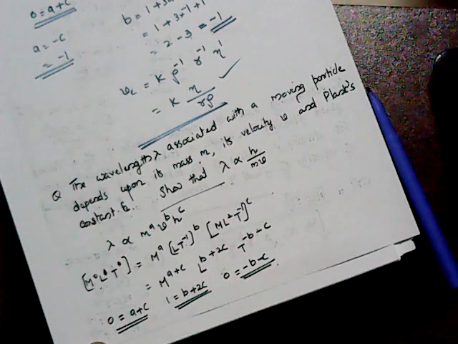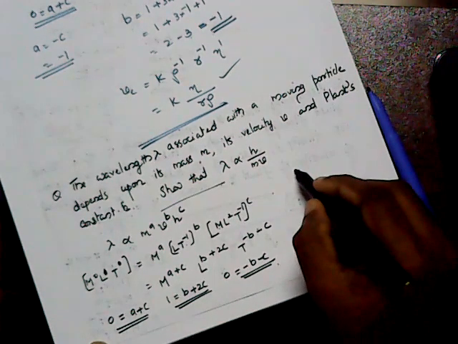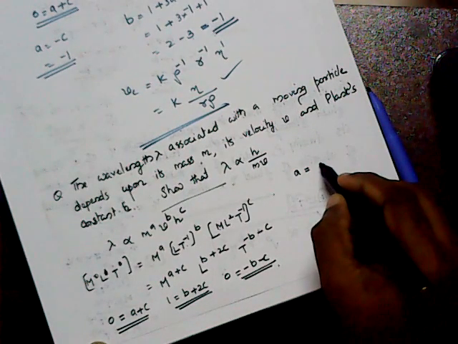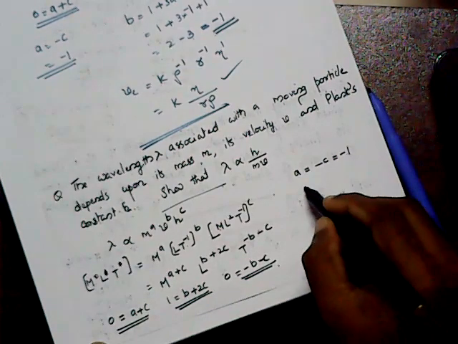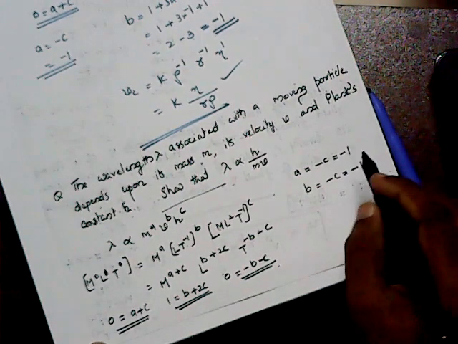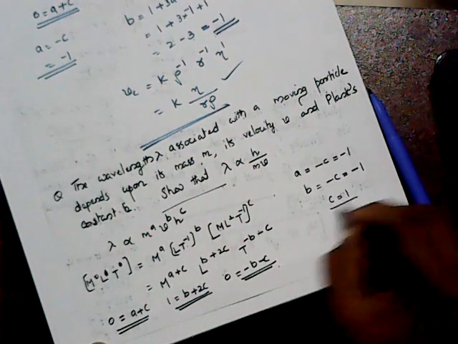So you can solve it together, and here on solving you get the value as a take the value as minus c, that is equal to minus 1, and b take the value as again minus 1, and c take the value as 1.